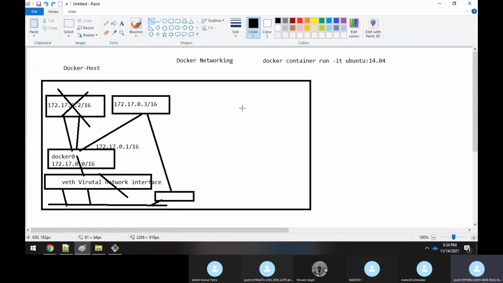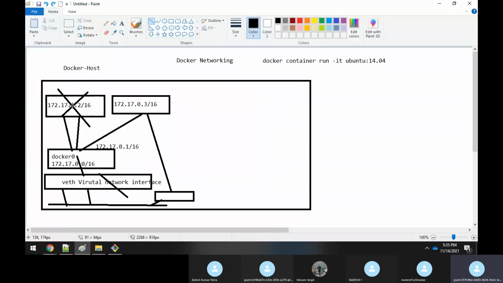Whenever you install Docker, it means you're installing the Docker package, you're enabling the Docker daemon, you're starting the Docker daemon. Enabling the Docker daemon means that a new interface will get created, which is known by the name Docker 0. This is nothing but a network interface. With this network interface, by default it will get an IP address in this range: 172.17.0.0/16. Later, whenever the user creates a container, the container will get a default IP address from this subnet.